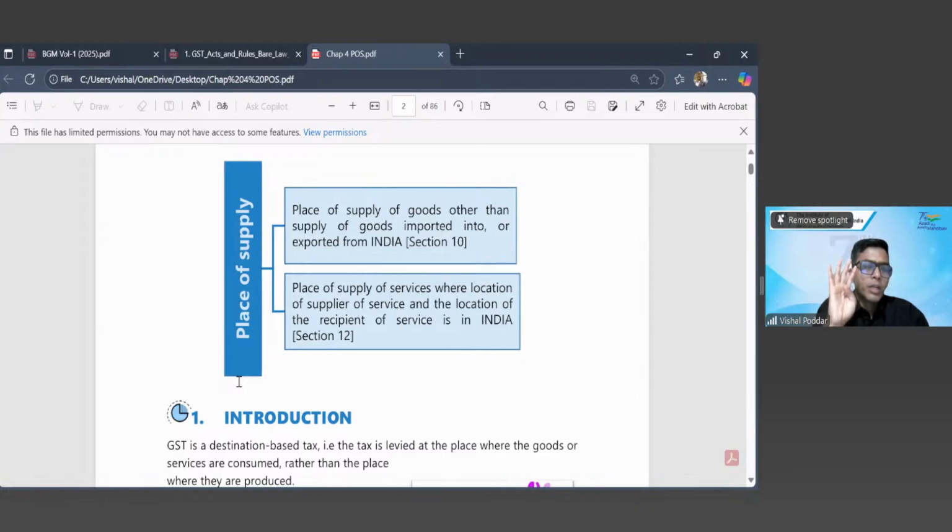So there are four sections defining place of supply, two for goods, two for services, and in both, one is for domestic and one is for international. So what you are not going to study is the international transaction of goods, that is import-export under section 11, and similarly, international transaction of service, where either the supplier or the recipient is outside India. Is this clear, students, what you will not know in this chapter?